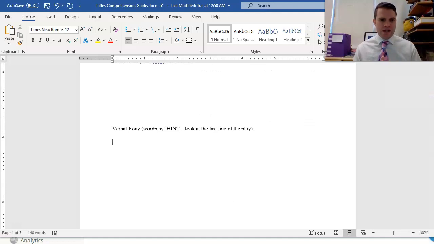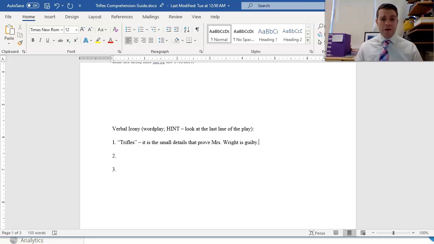There's actually three cleverly hidden pieces of verbal irony in this play. We'll go a 1, 2, 3 with this. The first piece is the title of the play itself, Trifles. We know from our vocabulary terms that trifles are small, unimportant things. The title of the play is related to that, but it's ironic because it is the small details that prove Mrs. Wright is guilty.